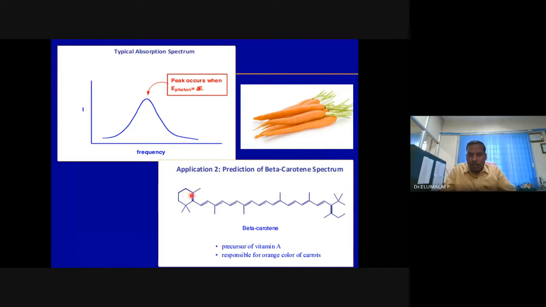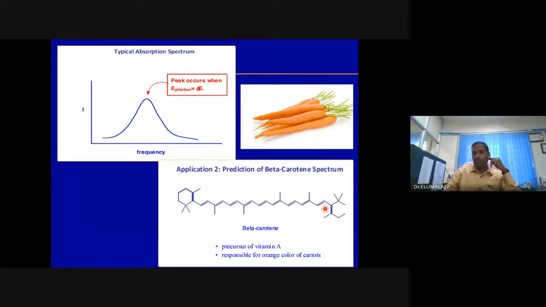So how many double bonds? 1, 2, 3, 4, 5, 6, 7, 8, 9, 10, 11. 11 double bonds. Then how many bonding orbitals? n equal to 1, 2, 3, 4, 5, 6, 7, 8, 9, 10, 11 bonding orbitals. The 12th will be anti-bonding orbitals. 13, 14, 15, maximum how many can it be?